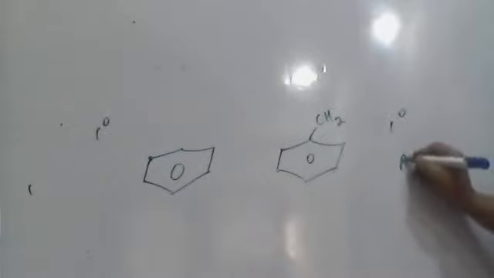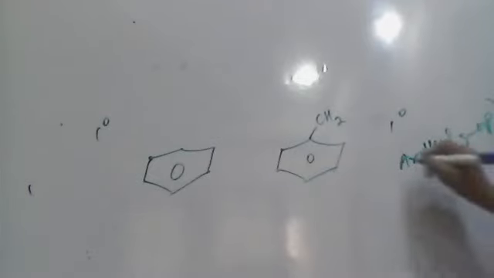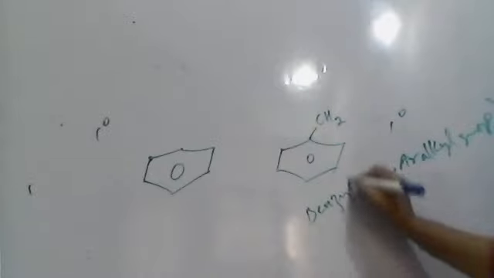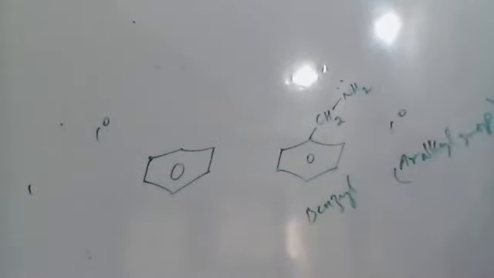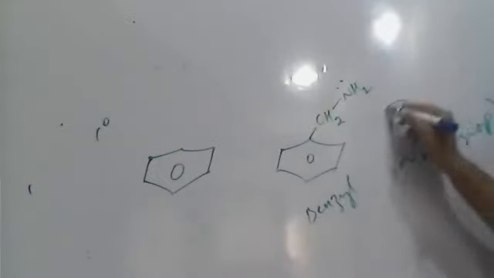The common name is benzyl. Now if you attach NH2 to this, it still has NH2, meaning a primary amine.